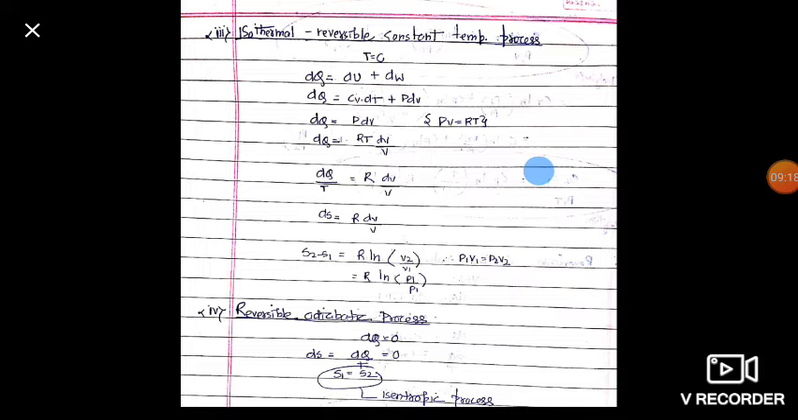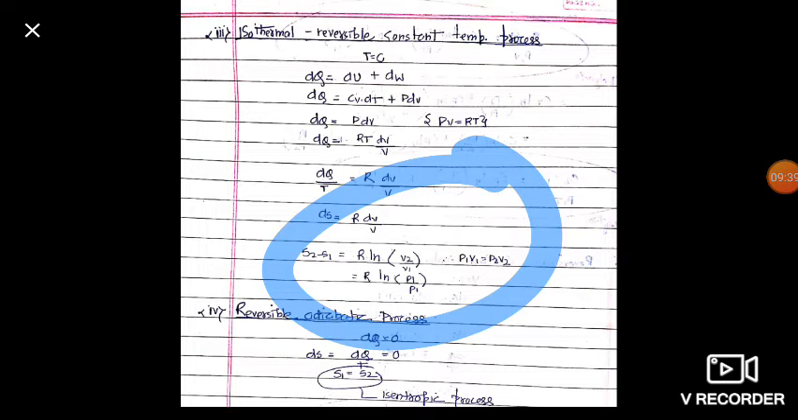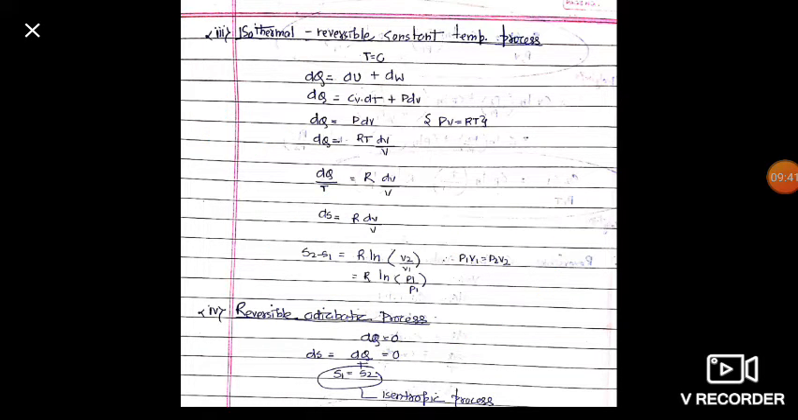v1. And friends, for this isothermal process, p1 v1 is equal to p2 v2 and v2 upon v1 is equal to p1 upon p2. So friends, we can write s2 minus s1 is equal to r ln p1 upon p2. Okay friends, so this is the equation for isothermal process. It is change in entropy for constant temperature process.